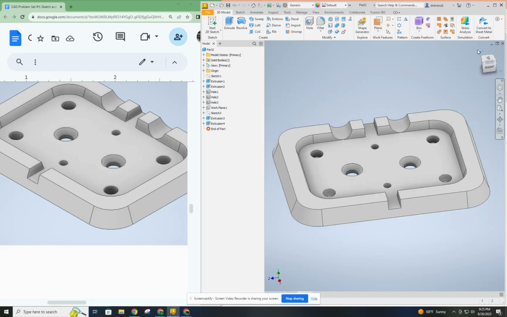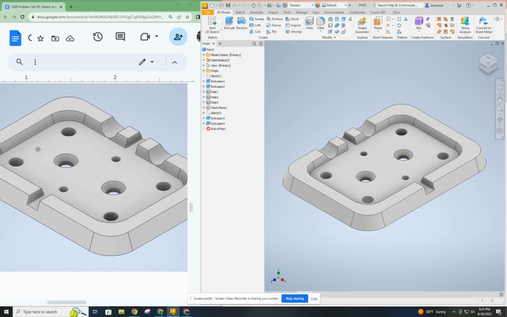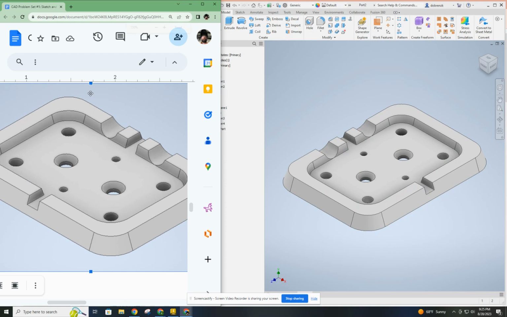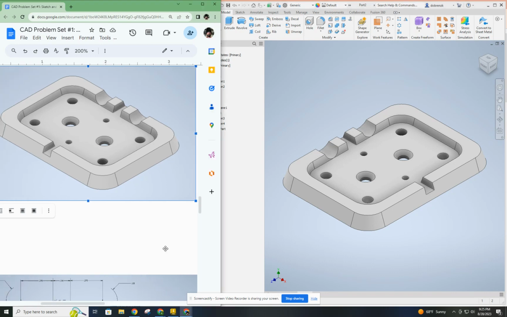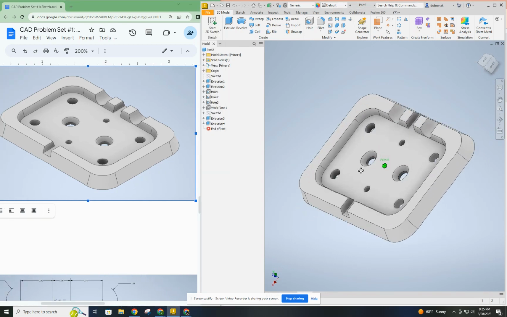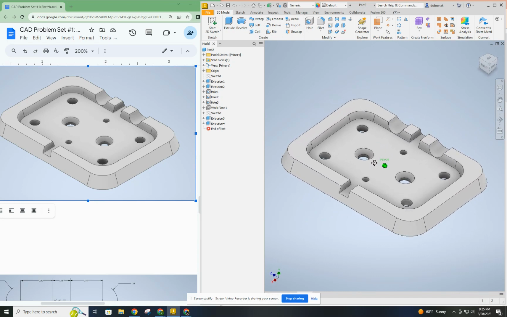All right, now let's see where our home is. So my home view is a little off. It's, what is that, 90 degrees off or so. But that should be a pretty easy fix, especially if you watch any of my earlier videos, you'll know that it is. So the thing I like to do is get as close as I can to the view I need. There's no way I'll get it perfect doing it manually.